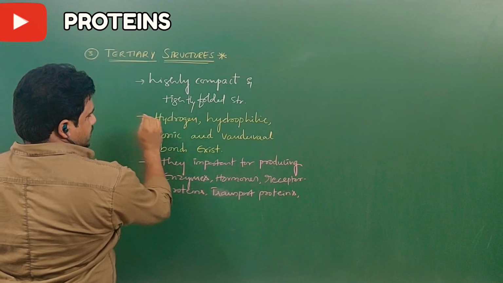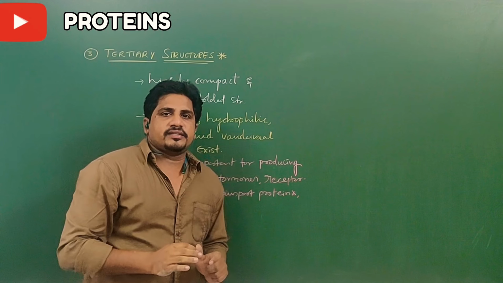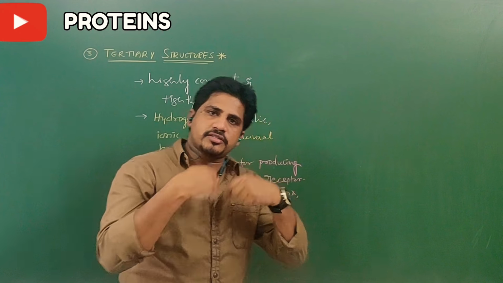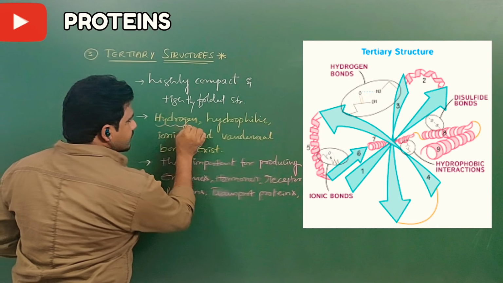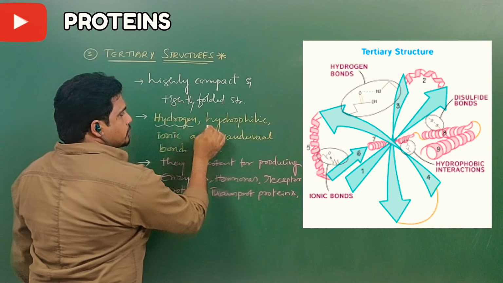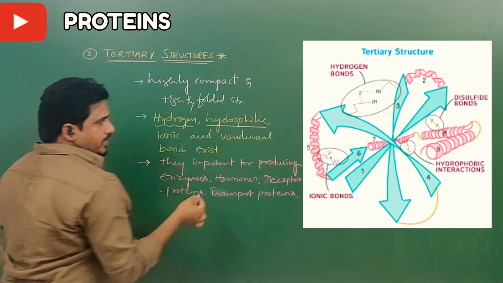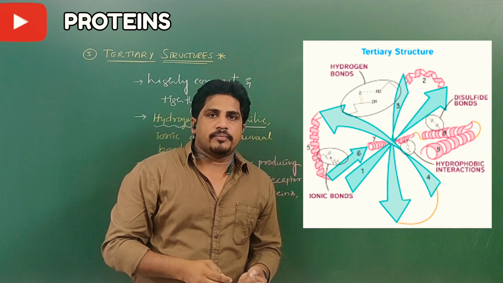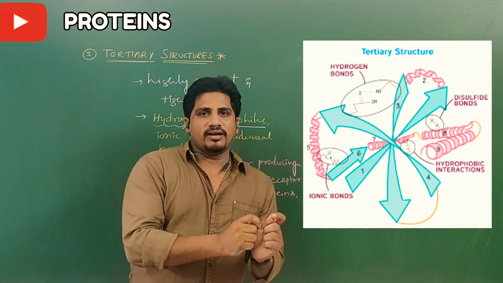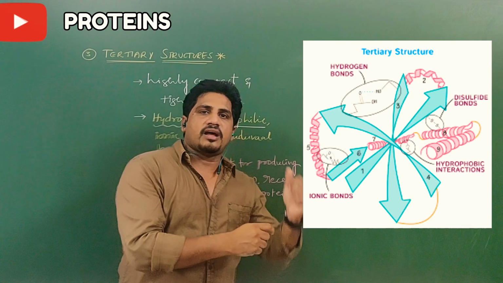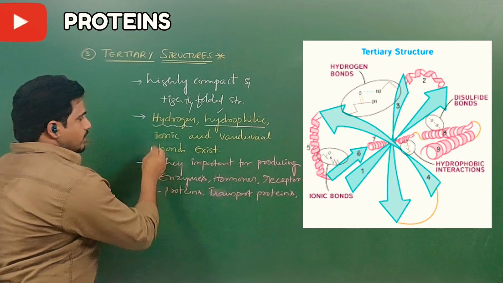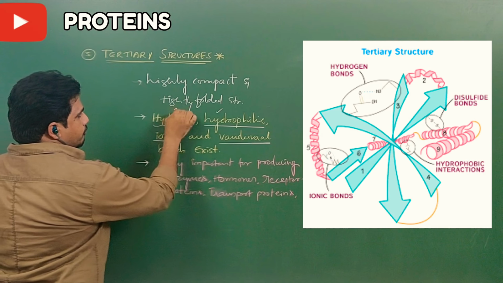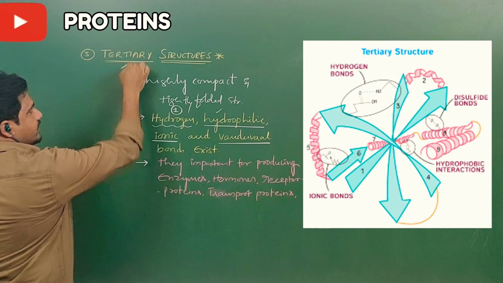In tertiary structures, hydrogen bonds are present, meaning secondary structures are continued, no? That's why hydrogen bonds are present. But along with the hydrogen bonds, you can also observe in these structures hydrophilic bonds. Hydrophilic bonds mean what? They are likely to dissolve in water. They are polar. So polar groups of amino acids are forming these structures. And ionic bonds and van der Waals bonds are present.